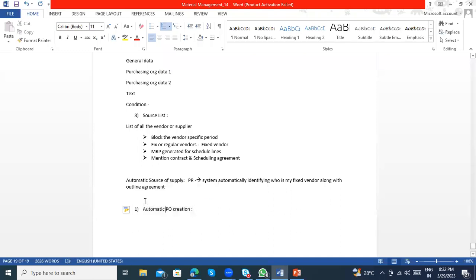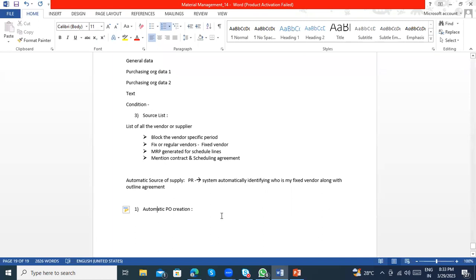When a purchase requisition is created, the system will check who is my best regular vendor, and immediately the system will create the automatic POs. In that case, the system will automatically take this fixed vendor. But if you are creating a purchase order manually, then you need to enter the vendor. So this is for the automatic process.